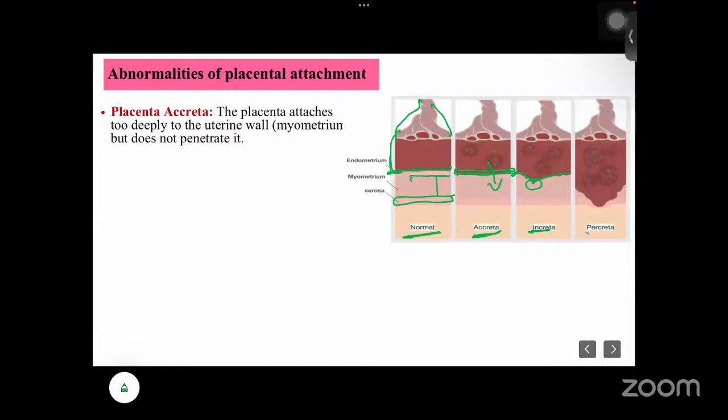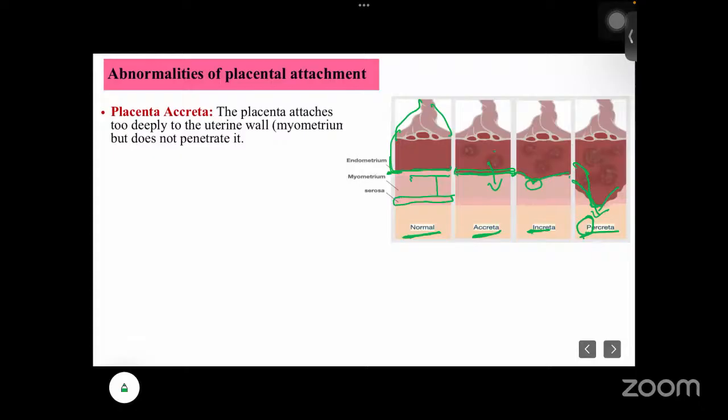And in case of percreta, the placenta will cross the endometrium, the myometrium, and also the perimetrium. So just think P is for perimetrium. That means it has already completed, and sometimes it may be attached with the perimetrium and other organs also. P for perimetrium, just think. And I is for increta, how to remember, like inside.